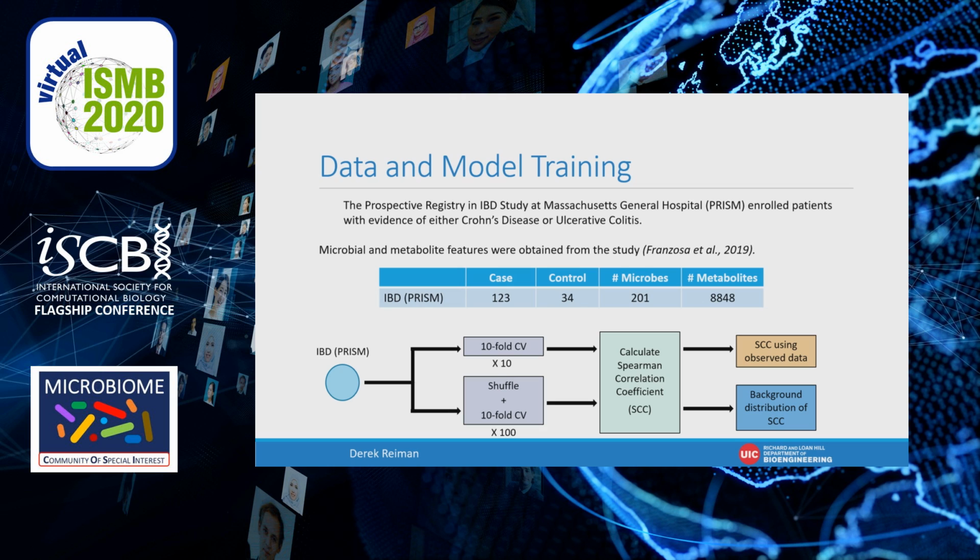In order to identify well-predicted metabolites, we perform 10 iterations of tenfold cross-validation. We predict the metabolomic profile from the microbial features. We then evaluate each metabolite using the Spearman correlation coefficient. To determine the correlation cutoff, we perform a similar experiment of 100 iterations of tenfold cross-validation, except this time we shuffle the samples in each dataset separately for each iteration. This gives us a background distribution of correlation values, and we can set a cutoff at the 95th percentile.